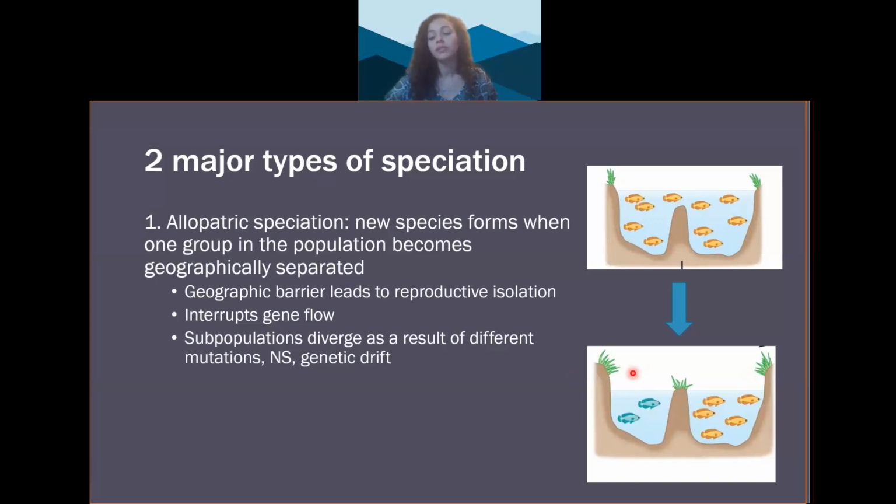Gene flow was the movement of alleles into or out of the population. So over time, the gene pools in the subpopulations will diverge as differences in mutations arise in each subpopulation, and natural selection and genetic drift alter the allele frequencies in different ways in the separated populations. If there was a mutation that arose in one population, like the allele for having blue scales, blue fish, and it was passed down and selected for, that could become prevalent in one population, and it wouldn't spread in the other population because they're not interbreeding.